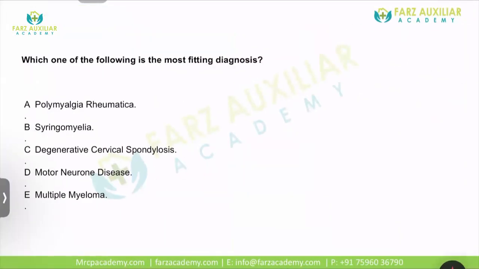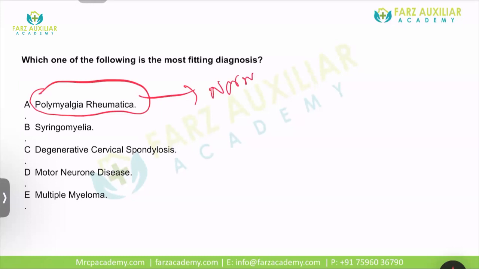So let's see what the answers are. PMR, syringomyelia, degenerative cervical spondylosis, MND, multiple myeloma. So let's start with PMR. What are the factors against PMR? Normal ESR is against the diagnosis of PMR, and the presentation also. In PMR there is a painful weakness of the proximal girdle. ESR is elevated, and the patient is usually a female above 50 years of age along with sleep disturbances.